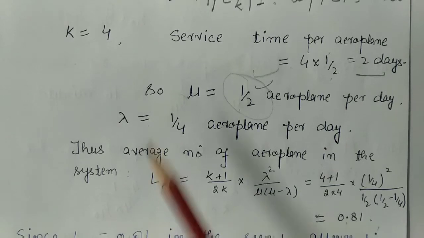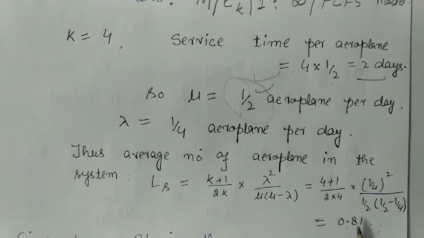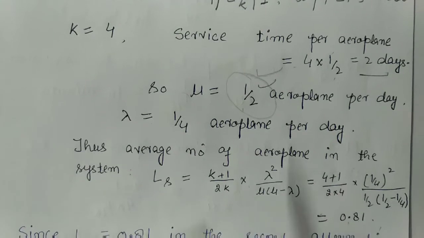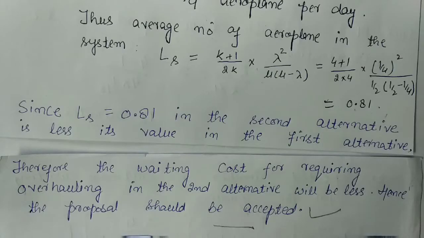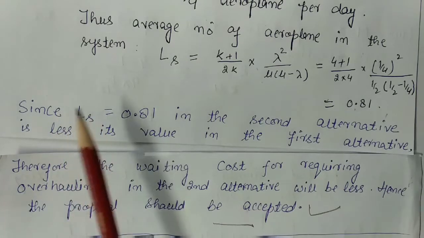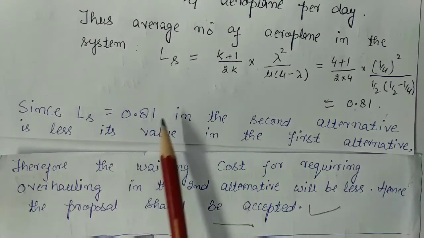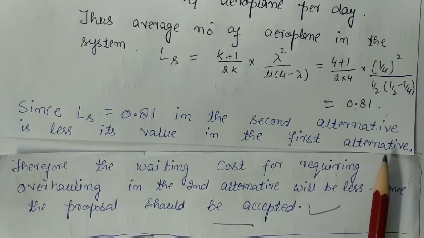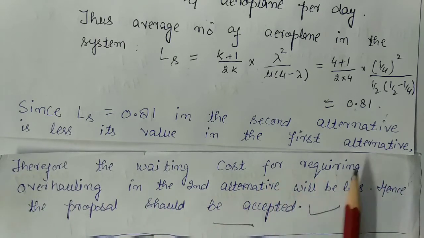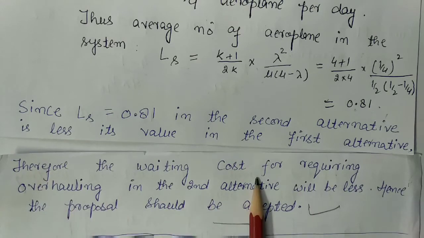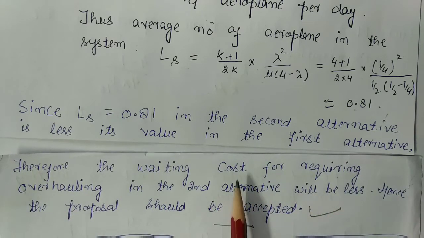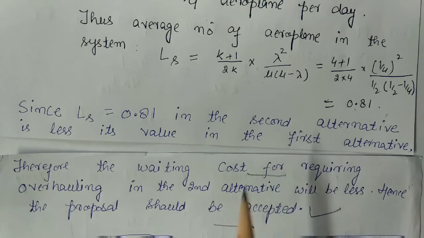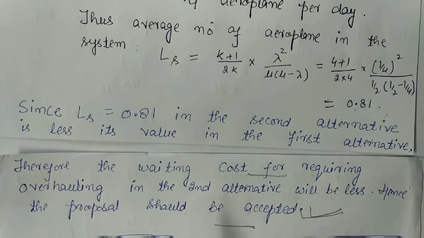It means that in this alternative there are only 0.81 aeroplanes in the system. So the Ls, that is the number of aeroplanes in the system, in the second alternative is 0.81, which is less than the first alternative. In the first alternative, the number of aeroplanes in the system is equal to 1. So therefore, the waiting cost for arriving overhaulings in the second alternative will be less. Hence the second proposal should be accepted.